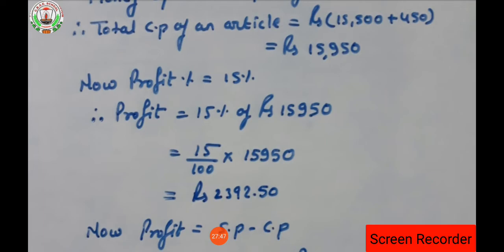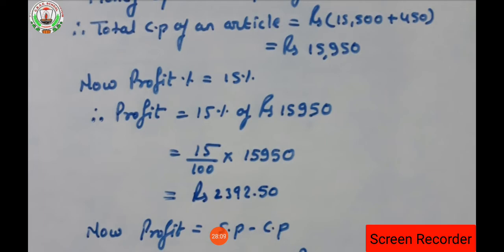Now that person wants to sell it. So while selling that article he got 15% more. So we have to find, if he got the 15% profit while selling that article, what will be the selling price of that article.